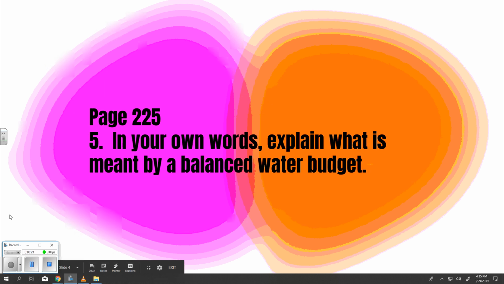Page 225. In your own words, explain what is meant by a balanced water budget. What is a water budget? Highlight: Earth has a water budget, which is like a financial budget. In Earth's water budget, precipitation is like income, evapotranspiration and runoff are like expenses. Overall, Earth's water budget is balanced. The amount of water that moves into the atmosphere is about the same as the amount of precipitation.